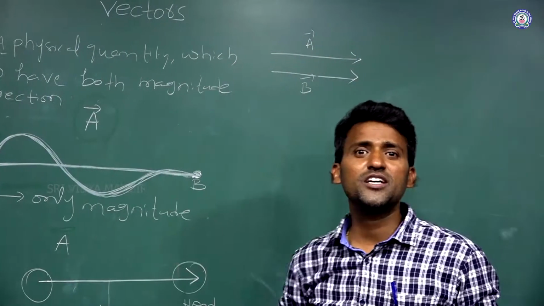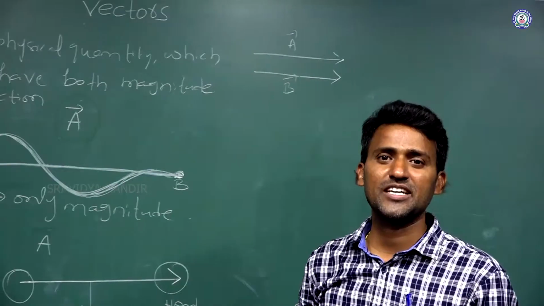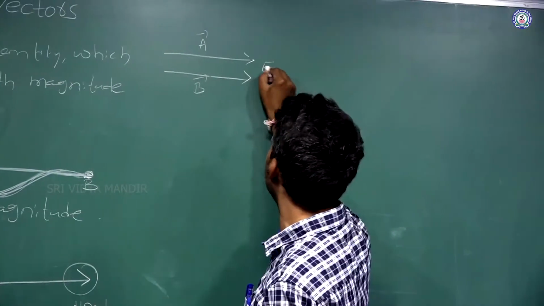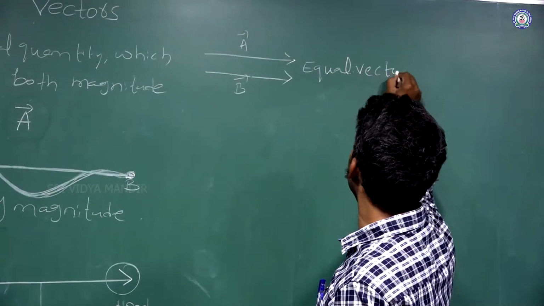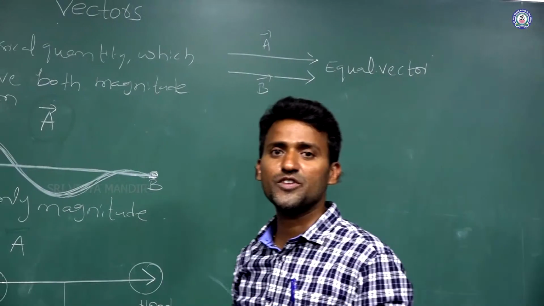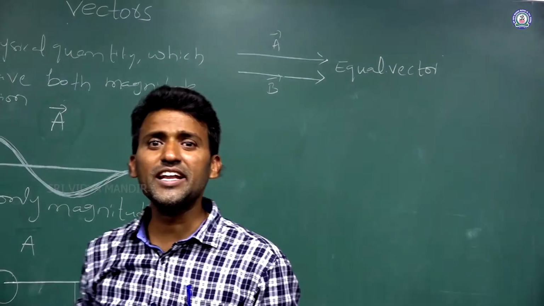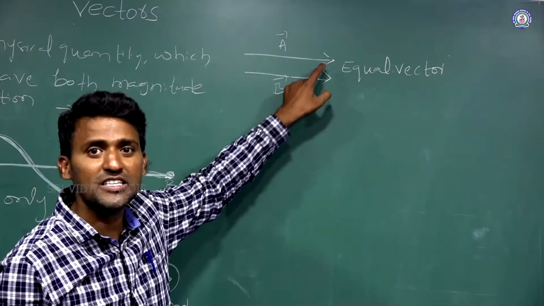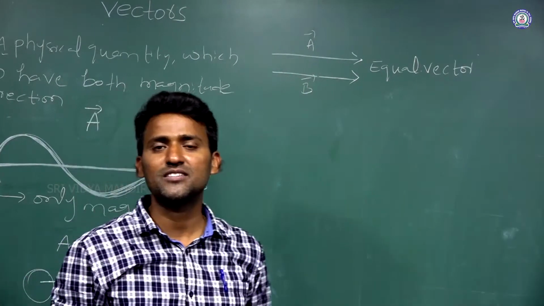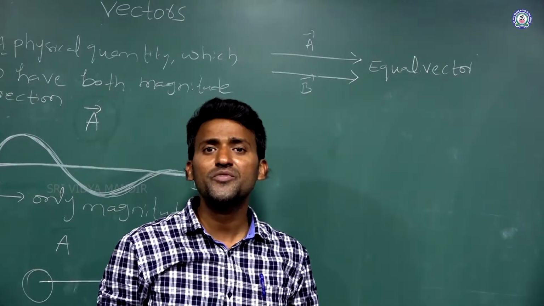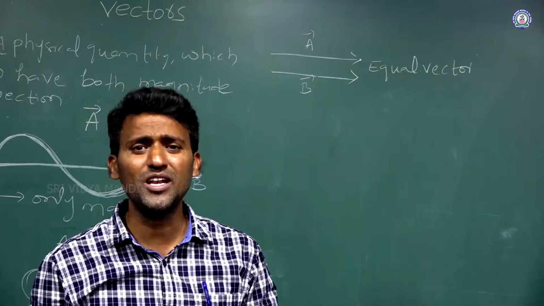These types of vectors we call equal vectors. What are equal vectors? Vectors which have the same magnitude and the same direction are called equal vectors.